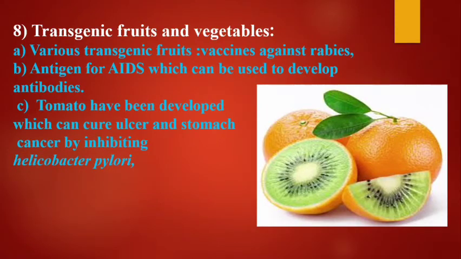There are certain plant-based vaccines produced in fruits and vegetables like tobacco, potato, maize, kiwi, orange, etc. A transgenic variety of tomato can cure ulcer and stomach cancer.